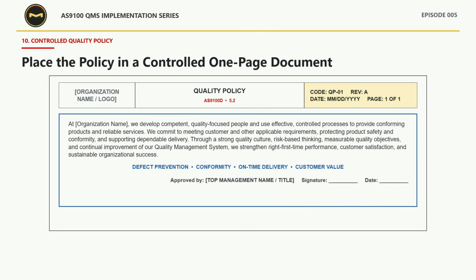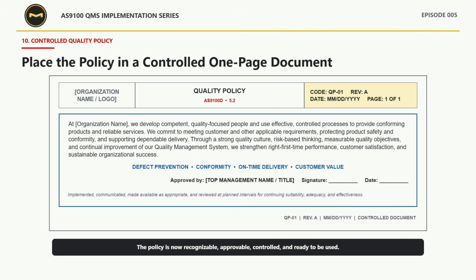Below it, top management approval makes accountability visible, and the maintenance statement confirms that the policy is implemented, communicated, made available as appropriate, and reviewed at planned intervals for continuing suitability, adequacy, and effectiveness. The footer repeats the document's controlled identity. The exact format may vary, but the released policy must always be identifiable, current, approved, and controlled.